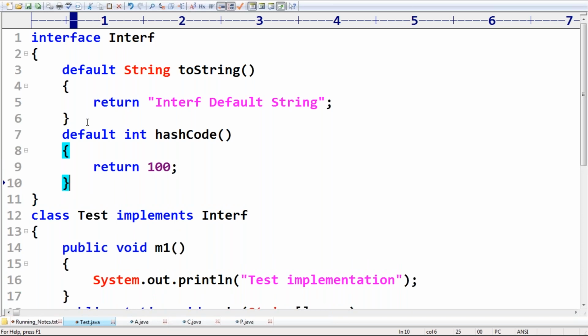Can you please tell, is it valid or not? What is the problem? Am I making any mistake?